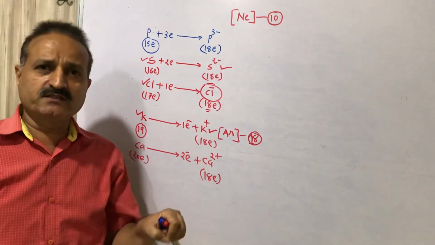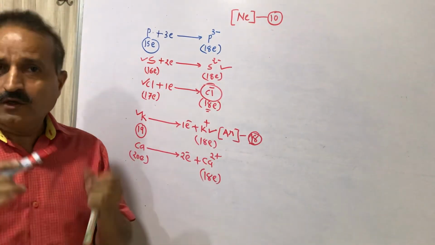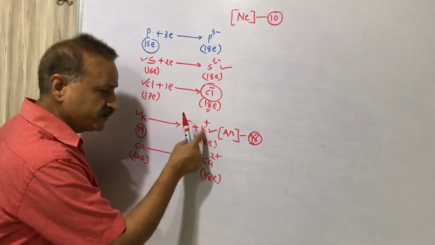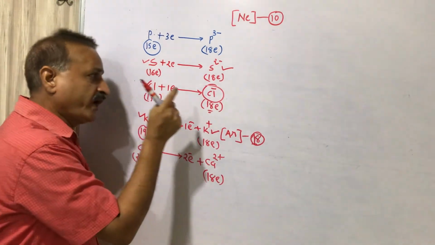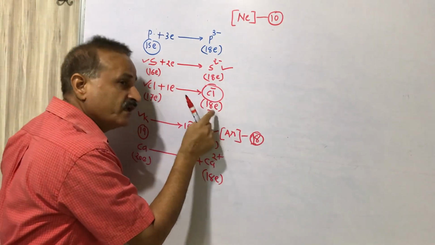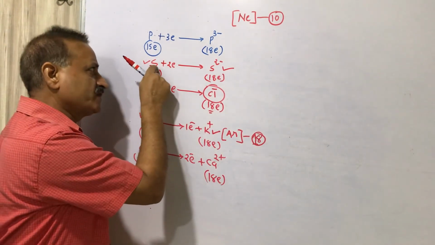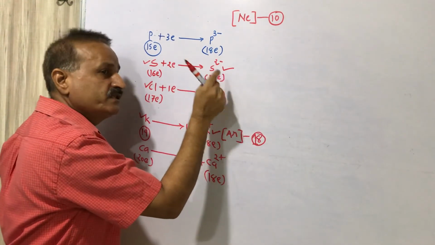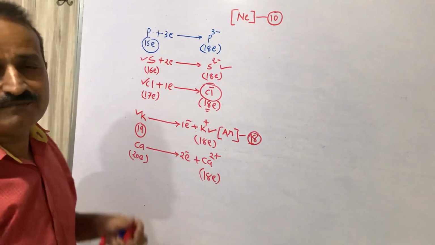If there is a charge, the ion suffix must be attached. You cannot call the charged one just potassium, chlorine or sulfur atom.